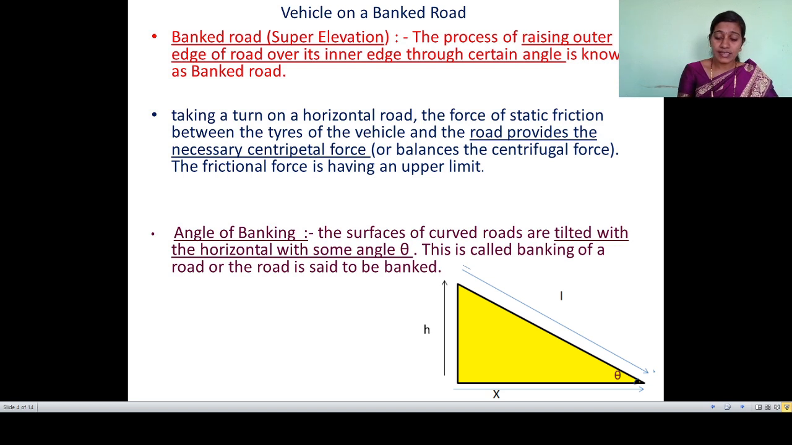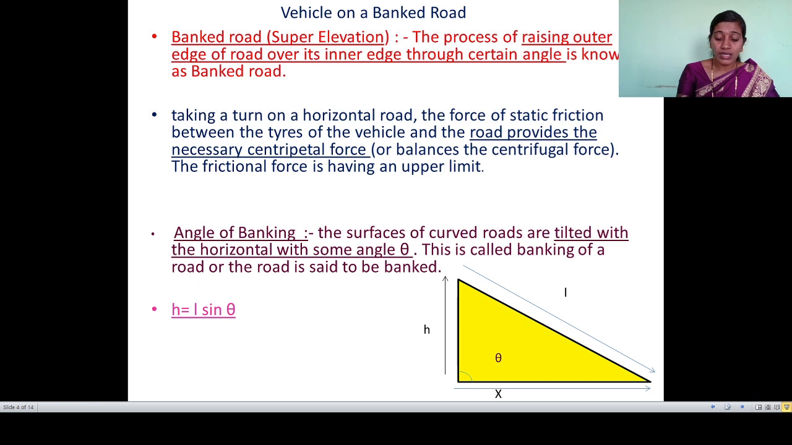Now here we can see some points that show us the necessity of angle of banking. Here one equation relates H, L and theta: H is equal to L sin theta. H is the height of the banked road, L is the distance between outer and inner edge, and theta is the angle of banking. Now we can move toward the necessity of angle of banking. For that, we need to see one video.